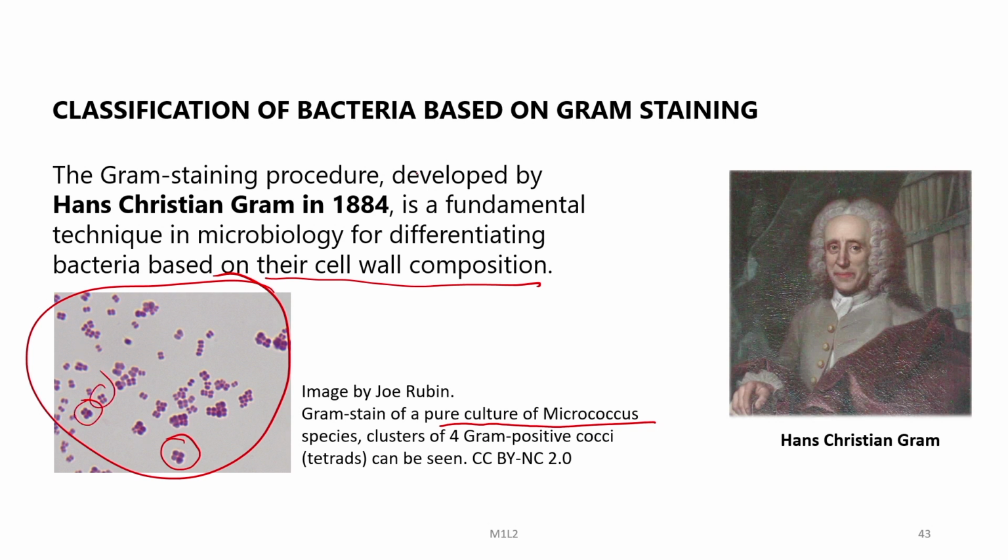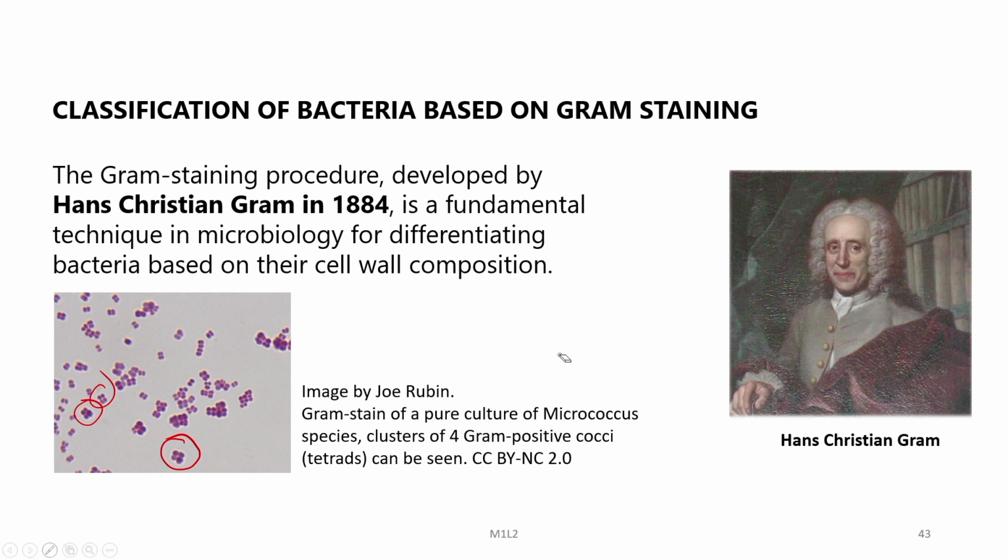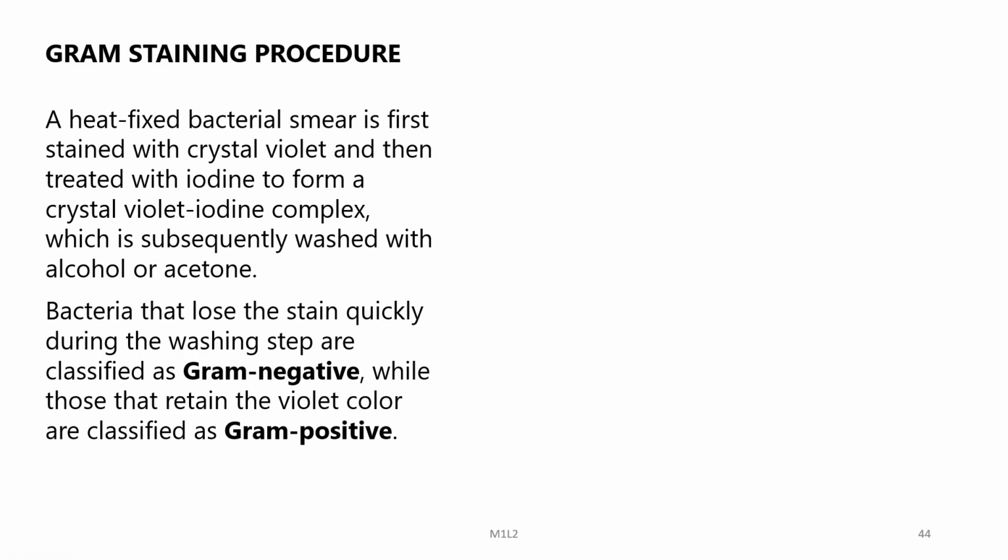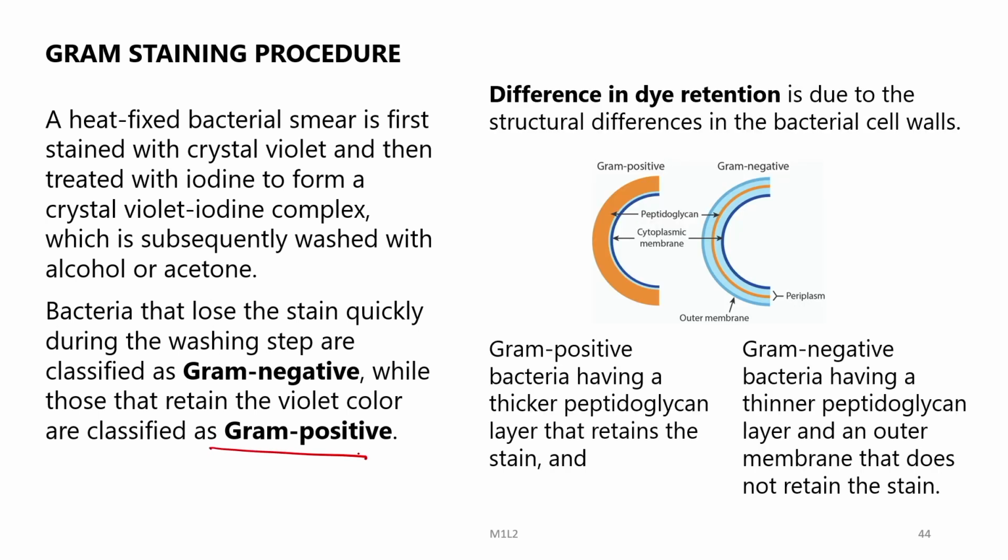Now, how is this Gram staining done? Basically a bacterial smear is fixed onto a slide and then stained with crystal violet and then treated with iodine to form a crystal violet iodine complex. This is subsequently washed with alcohol or acetone. Bacteria that lose the stain quickly during the washing step are classified as Gram negative, while those that retain the violet color are classified as Gram positive.